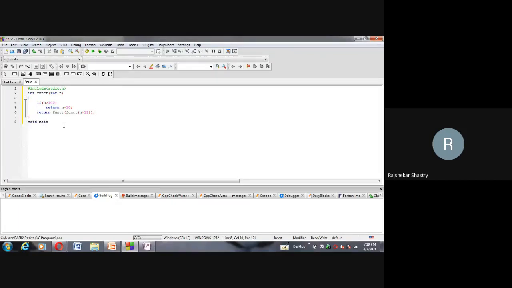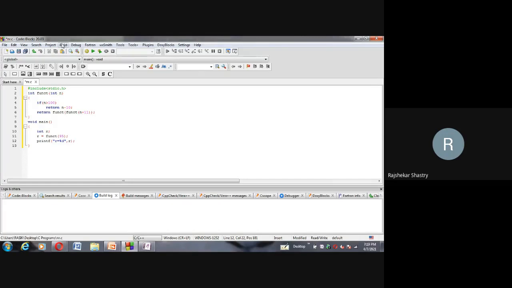Now from main, what I did: I have taken a local variable r. Let me call the function by passing 95. And I'm interested in printing the value of r. R is equal to, comma r.